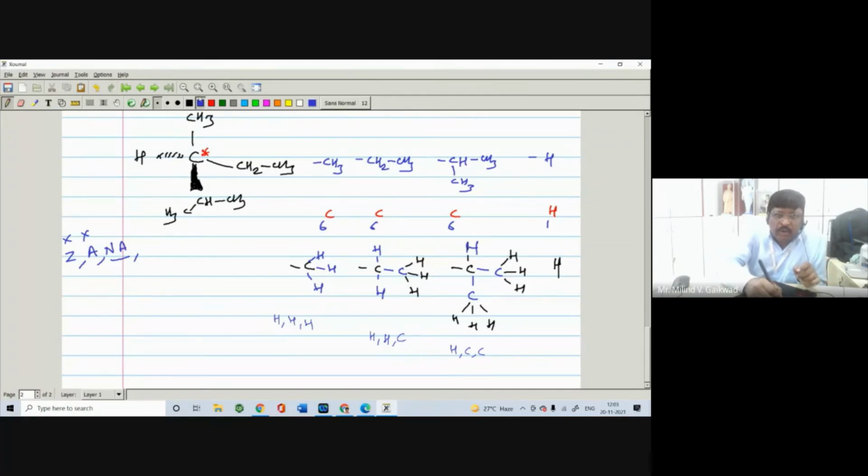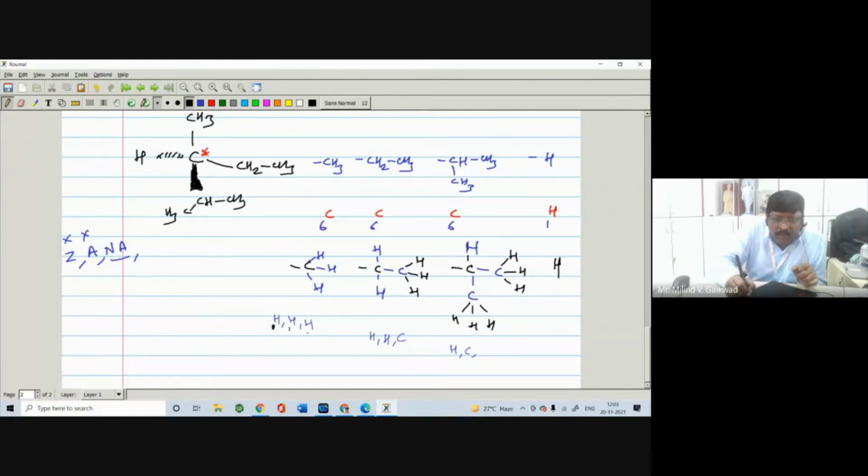Now again we have to write their atomic numbers, and the atomic number of hydrogen is 1.